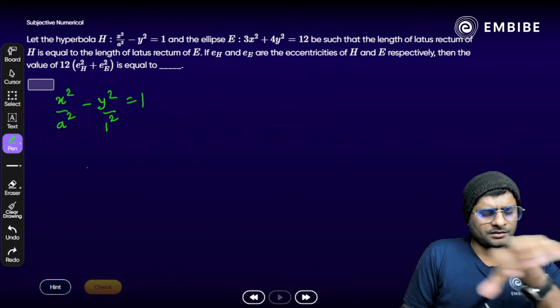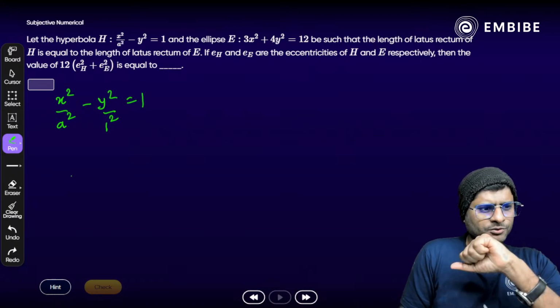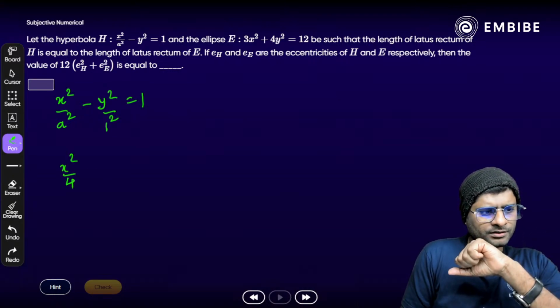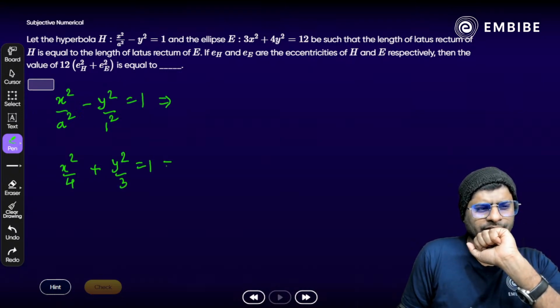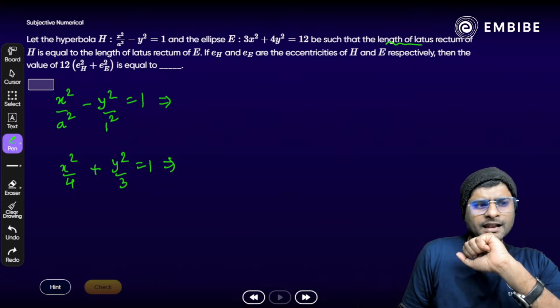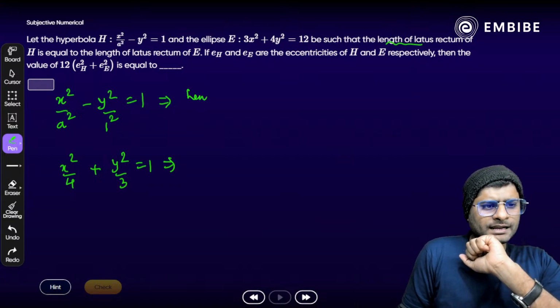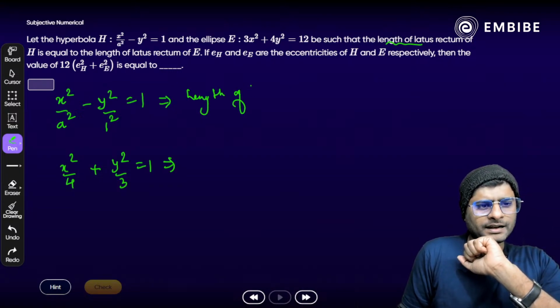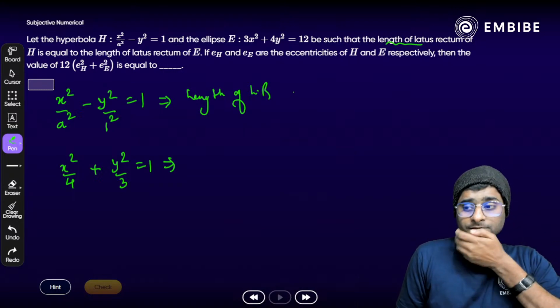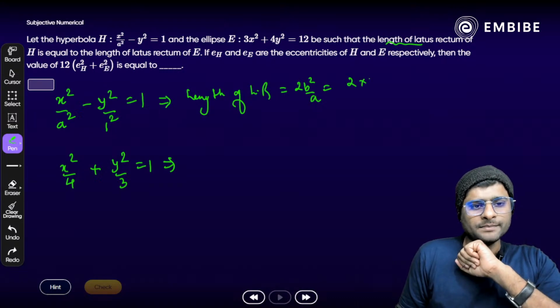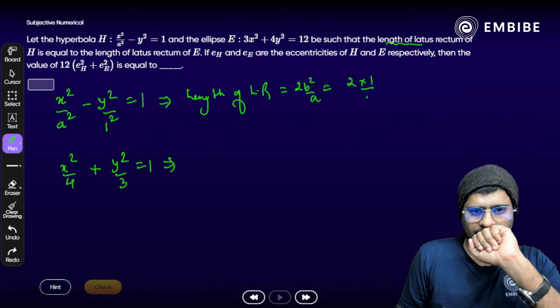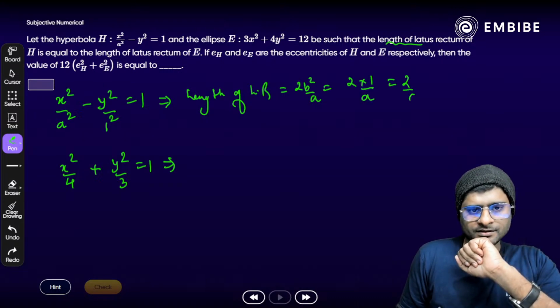X square by 12, 3/4 are, that means x square by 4 plus y square by 3 is equal to 1 here. Now according to these two, we have to find the length of latus rectum. So what will be the length of LR? Length of latus rectum of hyperbola is 2b square by a, correct? 2b square by a, that should be 2 times 1 by a, that is 2 by a.